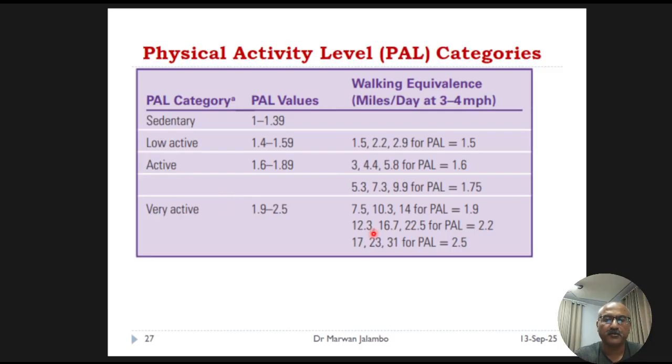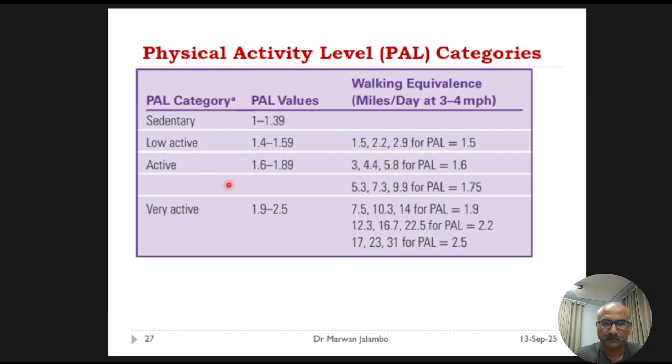To make these categories more tangible, the table provides a walking equivalence. For example, a low active lifestyle is roughly equivalent to walking about 2.5 kilometers or 2.2 miles per day at a moderate pace, in addition to light activities of daily living.